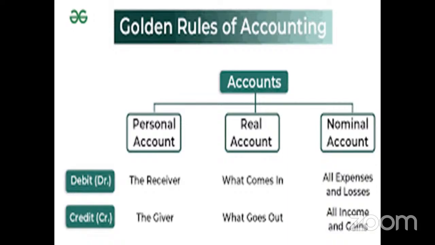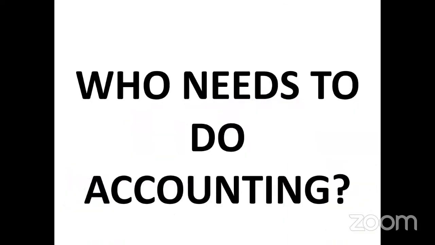And in this, you have debit and credit. Personal account is debit the receiver, credit the giver. Real account is debit what comes in, credit what goes out. Nominal account is you have to debit all expenses and losses and credit all incomes and gains.